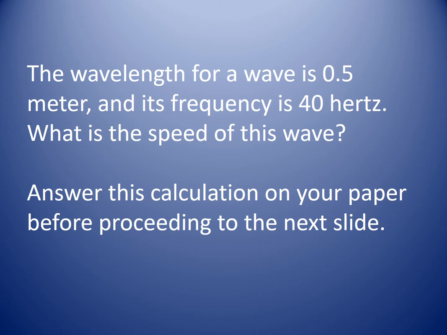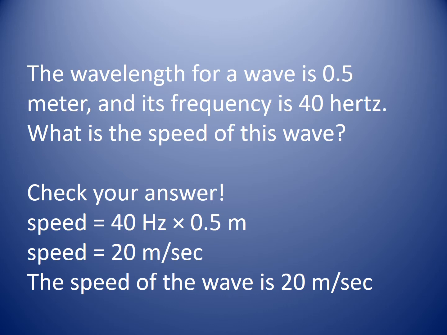For example, a wave has a wavelength of 0.5 meters. The wavelength is represented by lambda. Its frequency is 40 hertz, so f is 40 hertz. What is the speed of the wave? Remember, speed equals frequency times wavelength. Frequency is 40 hertz, wavelength is 0.5 meters. 40 times 0.5 is 20 meters per second. That is the speed of the wave.